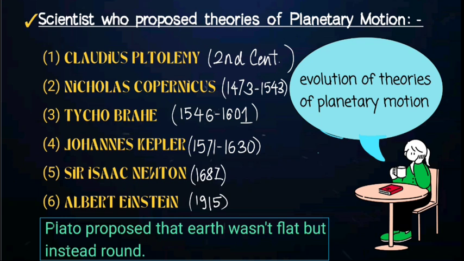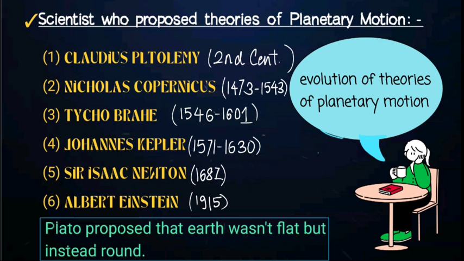There is a fact which you need to remember: Plato was a Greek philosopher who said that he was the first person to state that Earth wasn't flat. Yeah, really. Earth wasn't flat. Instead, Earth was round. This statement was made by Plato, and today we know this is absolutely true, that Earth isn't flat; it is round.